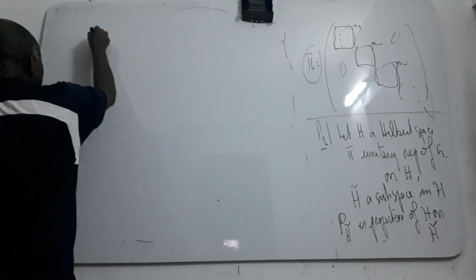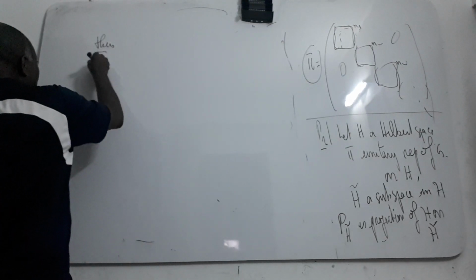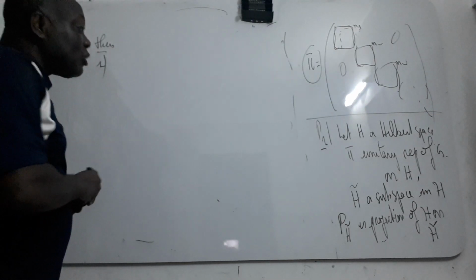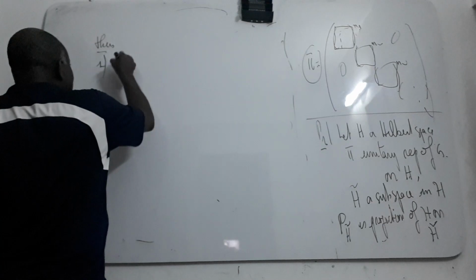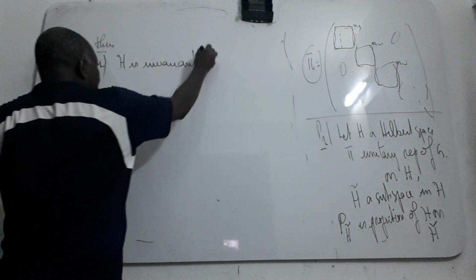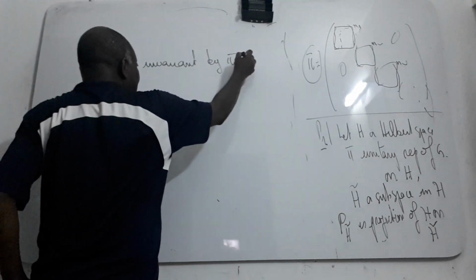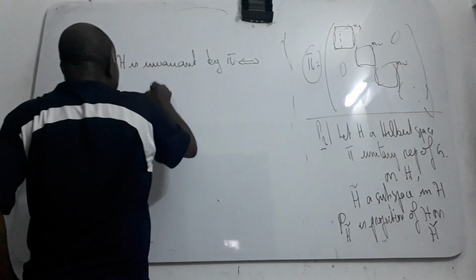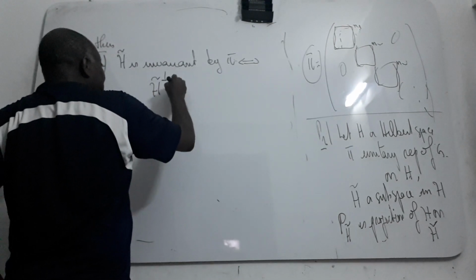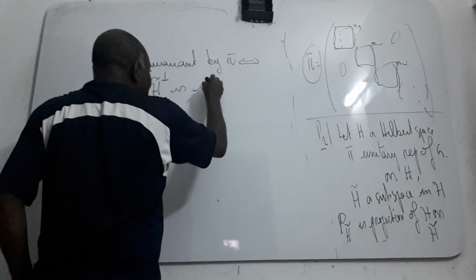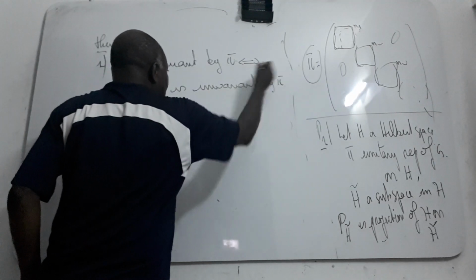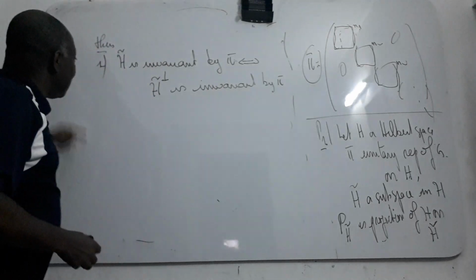One, H theta is invariant by pi is equivalent to the orthogonal of H theta also being invariant by pi.